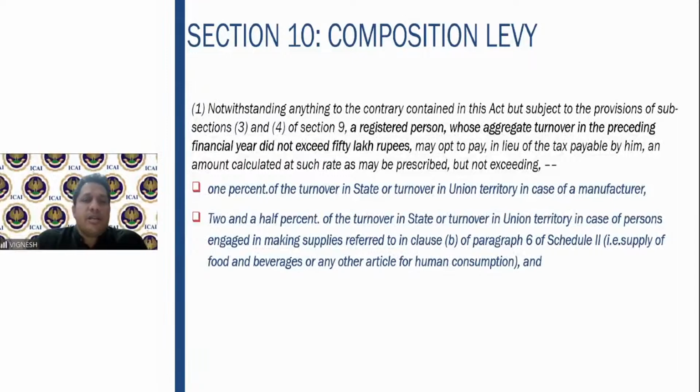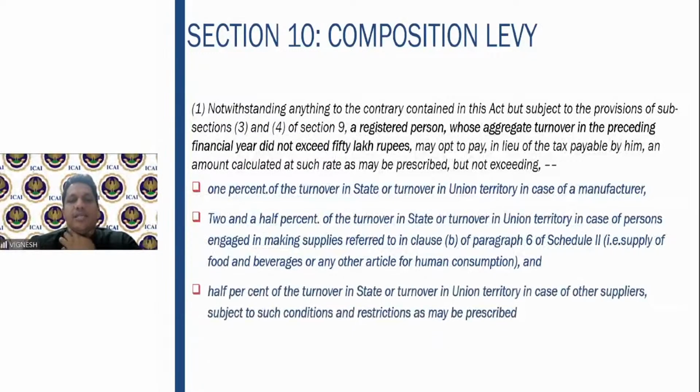A registered person whose aggregate turnover in the preceding financial year did not exceed 50 lakh rupees may opt to pay, in lieu of the respective tax, the tax amount calculated at such rate as may be prescribed, but not exceeding 1% of the turnover in the state, or in the case of a manufacturer, 2.5% in case of a person engaged in making supplies referred to in 6B of Schedule 2. That is basically your supply of food and beverages or any other article for human consumption, and 0.5% of the turnover in case of other suppliers.